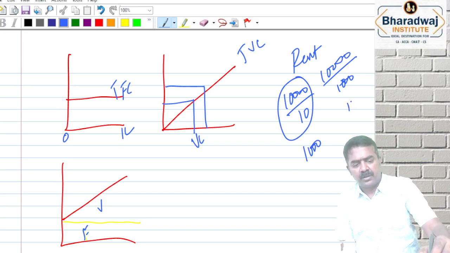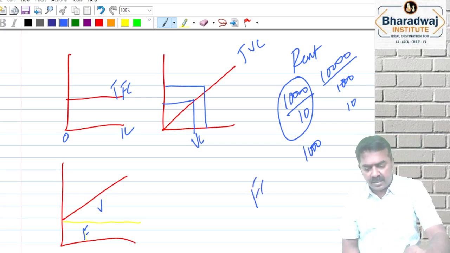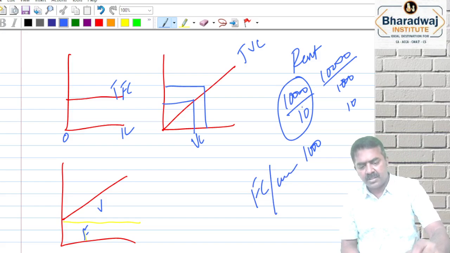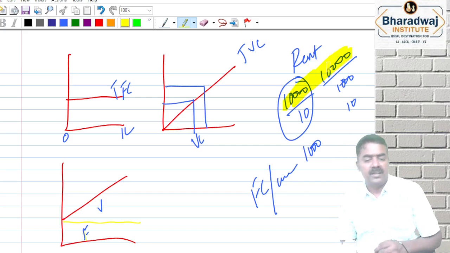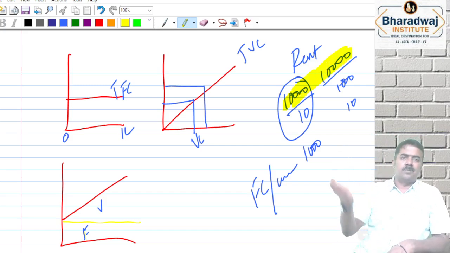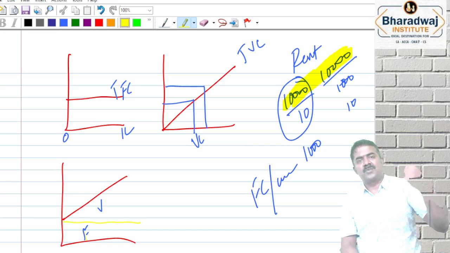10,000 divided by 1000 போட்டீங்கன்னா 10 ரூபாய் வரும். கிளியர்? Fixed cost per unit will change, but total fixed cost will remain the same. Variable cost is the opposite. For every unit you will spend the variable cost. Total variable cost will keep increasing.